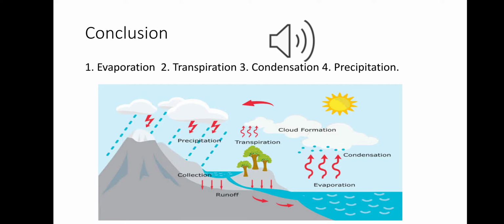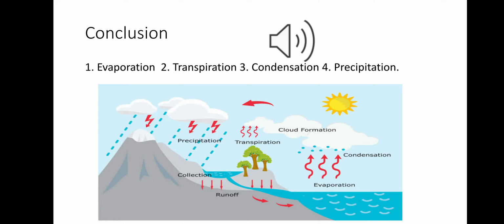When the sun heats the earth's surface or the water bodies, the maximum water vapor is evaporated, and plants also release water vapor, which is called transpiration, into the atmosphere.